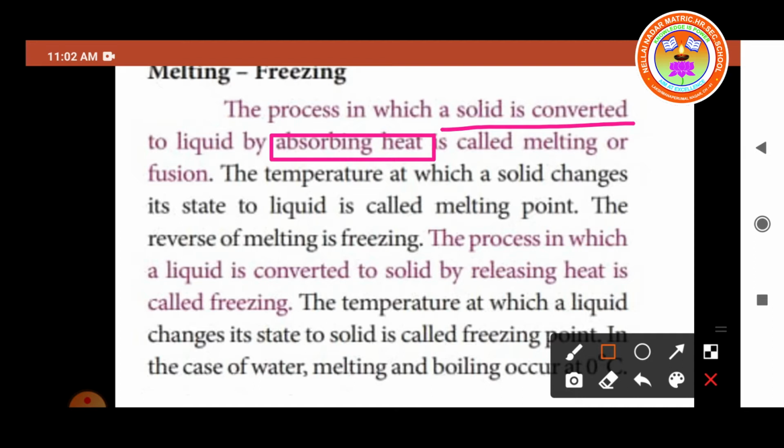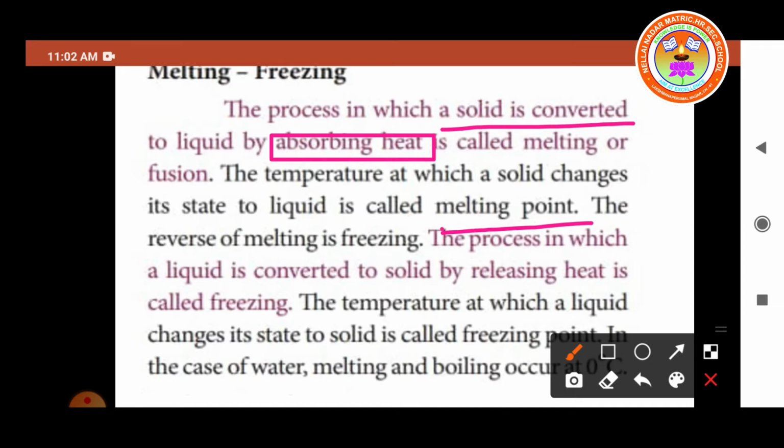The temperature at which a solid changes its state to liquid is called the melting point. The temperature at which the solid state becomes the liquid state is called the melting point.